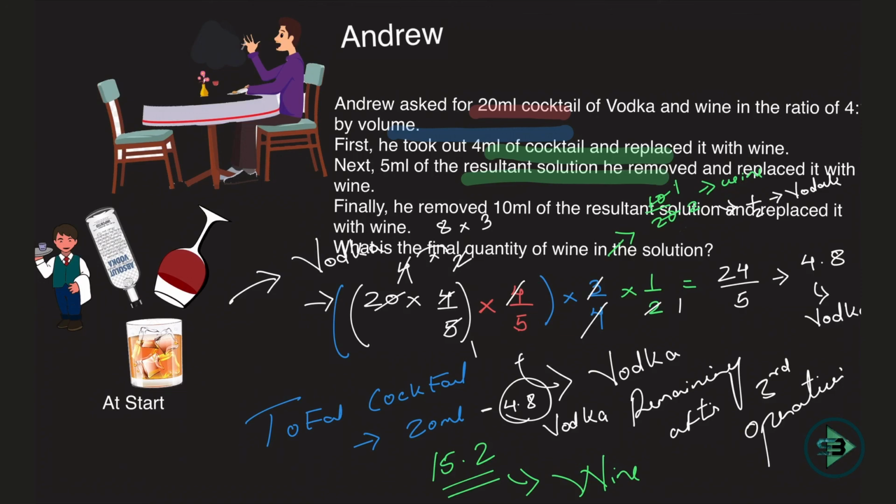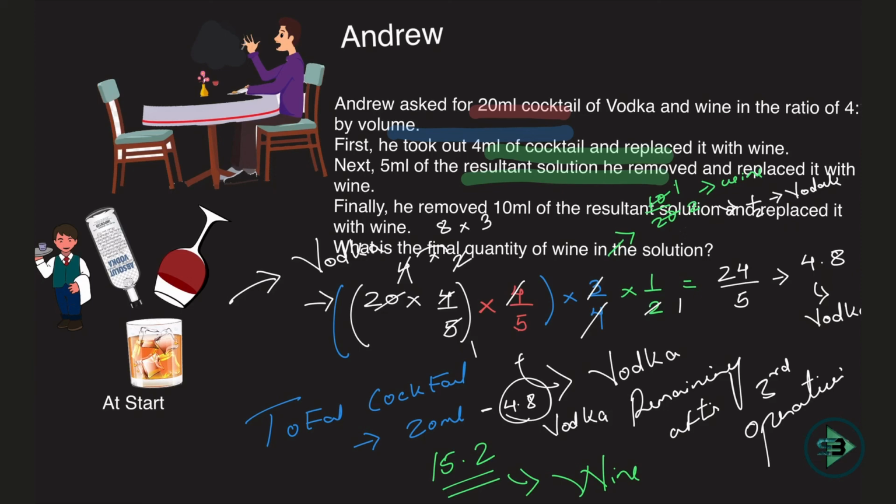even at the end. So what was there at the start? 80% of that is remaining. Then 75% of the previous one. Then 50% of the previous one. So what is actually the vodka remaining after I take out all the vodkas? That is 4.8 ml, which means the remaining is nothing but your wine. Okay, that's how you deal with this case.